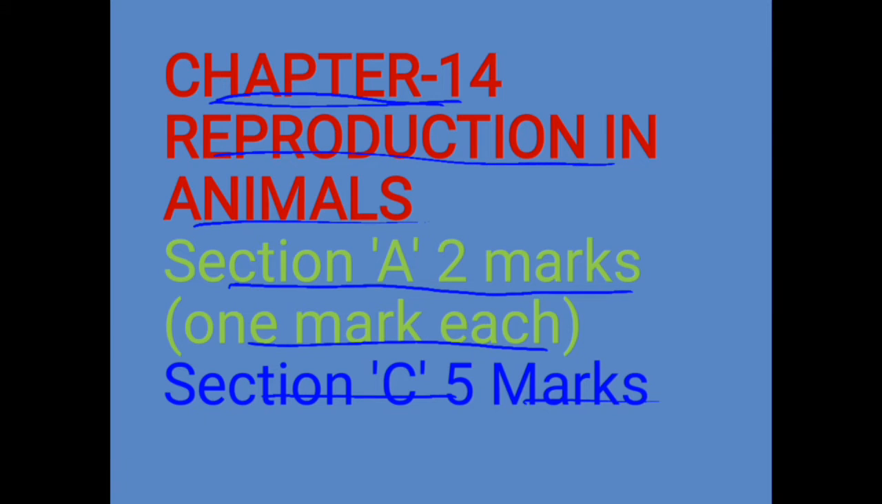Chapter 14, Reproduction in Animals. Section A is 2 marks, that means each question carries 1 mark, 2 questions, 2 marks. Section B will get 5 marks, 2 questions. There will be a choice, you have to write only one answer.